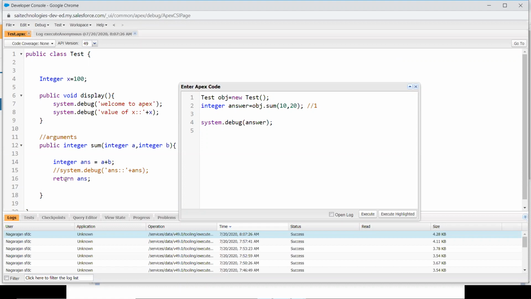So when specifying return, there are a couple of things you need to keep in mind. This return keyword is connected with this return data type. Suppose you are going to return a decimal, you need to replace this integer with decimal. Suppose you are going to return a string, you will specify string over here. If you are not going to return anything, then you should replace it with void. Void means nothing. If it is void, there will not be any return statement. So guys, up to this point, clear? Any doubts?